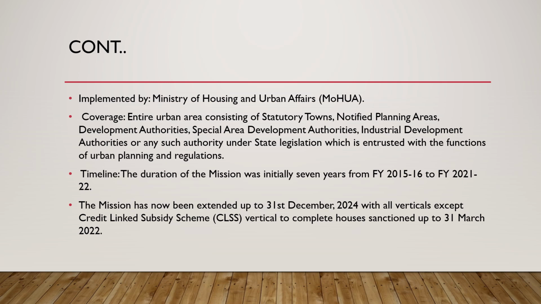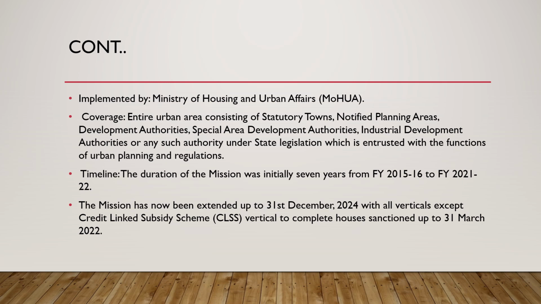About its implementation, it is the Ministry of Housing and Urban Affairs. About coverage, the entire urban area consisting of statutory towns, notified planning areas, development authorities, special area development authorities, industrial development authorities, or any such authority under state legislation which is entrusted with the functioning of urban planning and regulation.